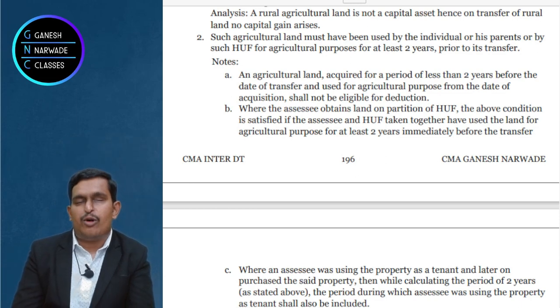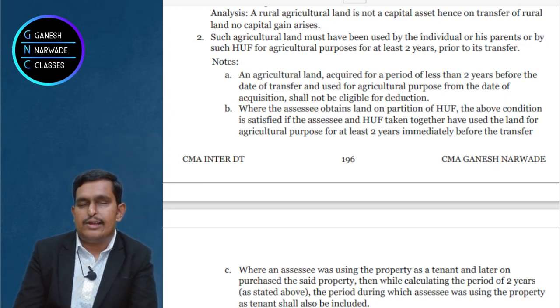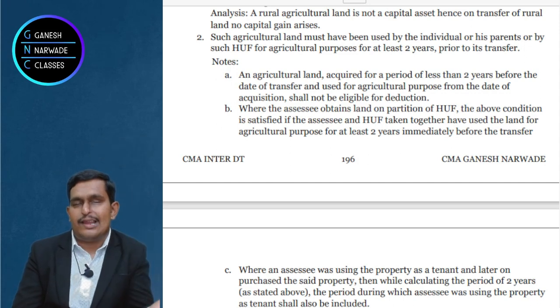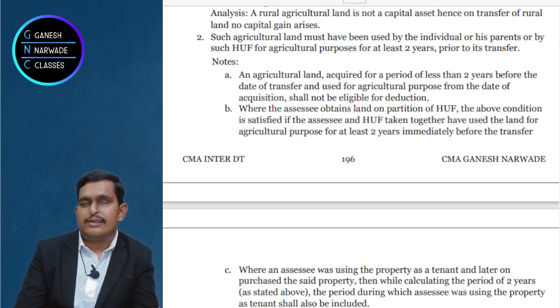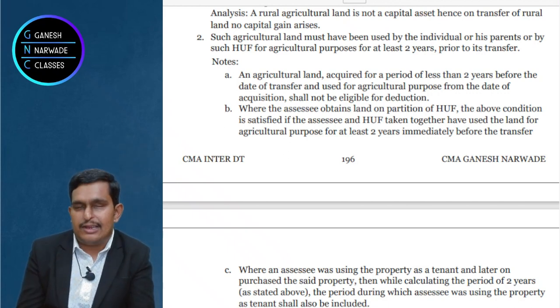Suppose you deposited the money into the capital gain account scheme before the due date of filing returns, and up to 2 years you did not use the money, neither purchased a new agricultural land, then the money deposited in the capital gain account scheme will be taxable. The unutilized amount will be taxable. Now whether it is long term or short term depends upon what the original asset was. If the original asset is long term, then this withdrawal from the capital gain account scheme will also be long term.